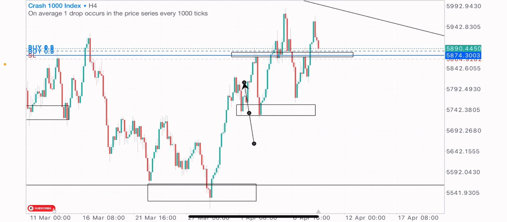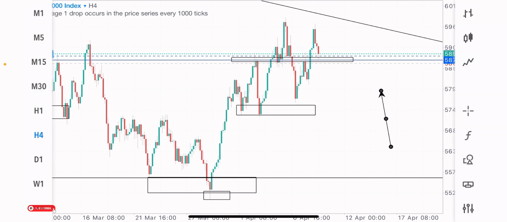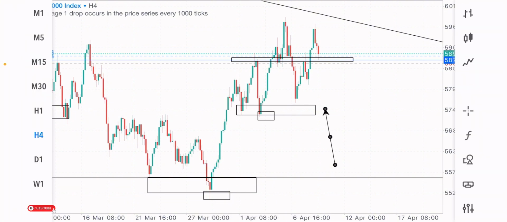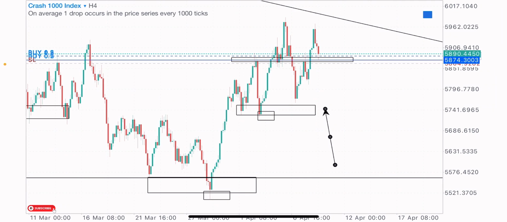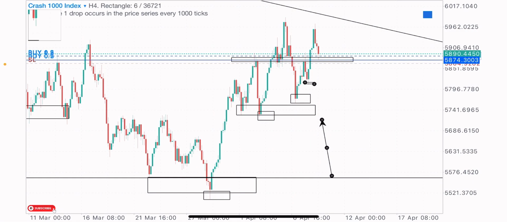I first identified this 4-hour time frame structure, which I saw price create this bullish formation. We got a low here, right? Always make sure you spot the market structure. Always identify these market structures on every time frame. So we got another low, a higher low, another low here, a higher low, and the last low basically a higher low. So we got this series of higher lows formation.